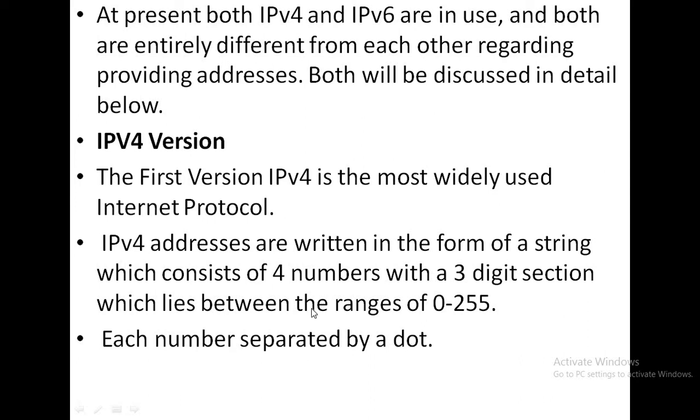So IPv4 addresses are written in the form of a string, that means a group of characters, which consists of 4 numbers of 3-digit sections, and each and every part is separated by a dot symbol.